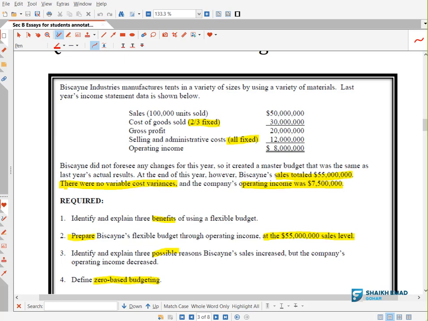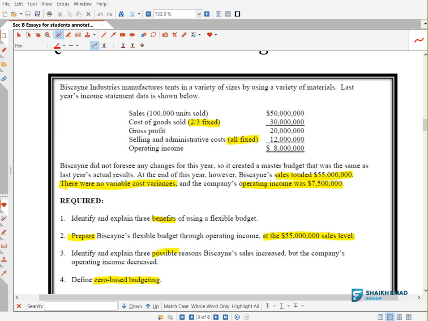Don't look at the last year. Start from zero. Remember, zero based budgeting. So the zero based budgeting approach is, you start from scratch. You say, okay, we don't have the last year figures, forget about it. Bring your figures and justify every single figure, so that you can try to remove the slack. Again, see, risk can never be eliminated, right? So there will still be some slack, but it will be very minimum.